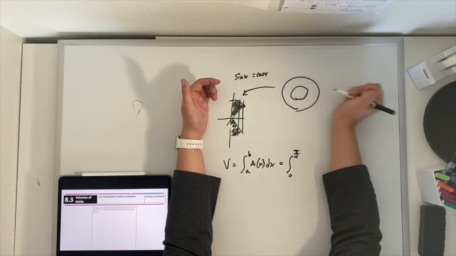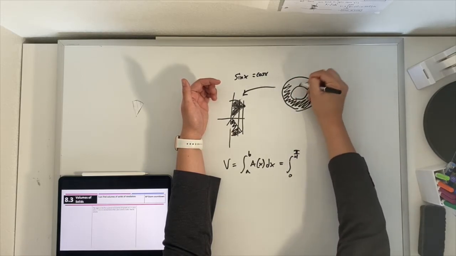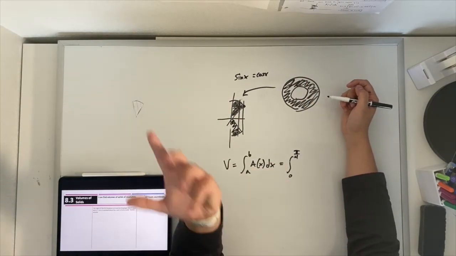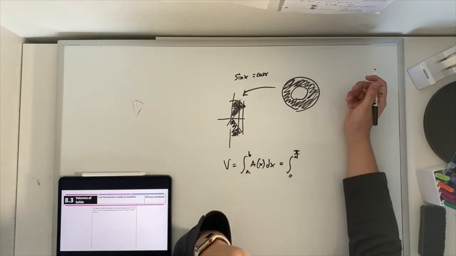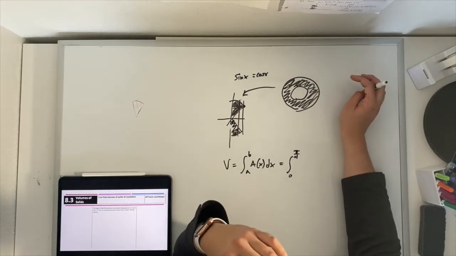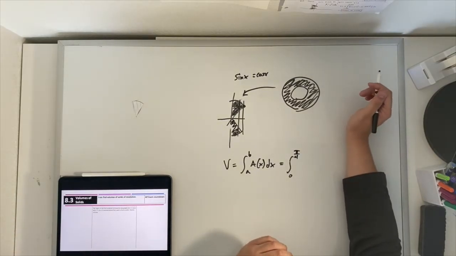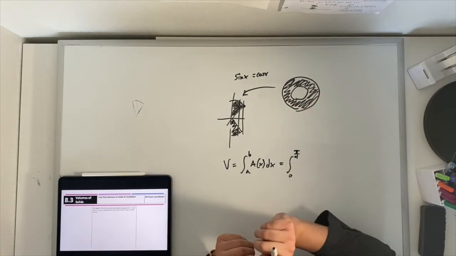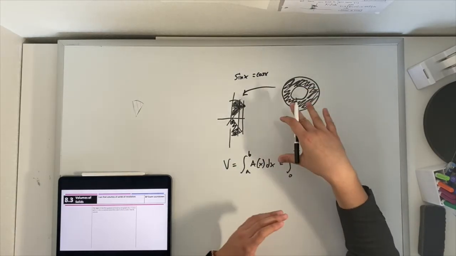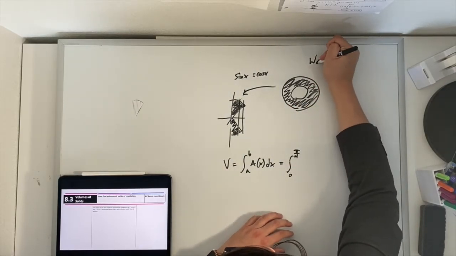So we end up with a shape like this. I'm sure you're thinking it looks like a donut of sorts. Anyone who's handy with anything knows that this is also a washer. So we actually call this a washer. It's the technical calculus term for it. And this method of finding volume is known as the washer method.